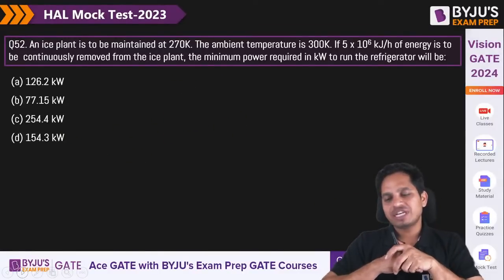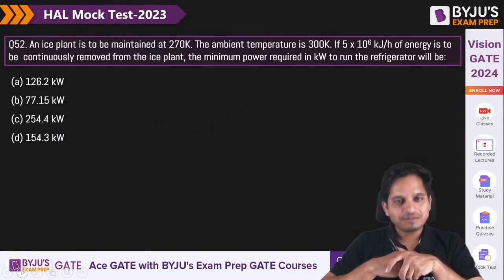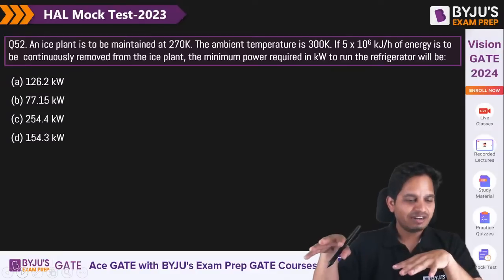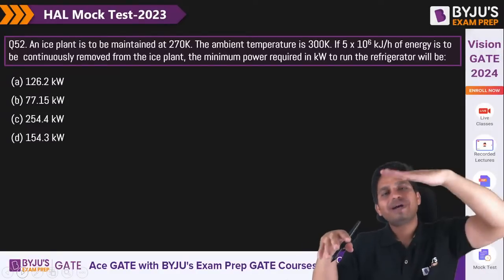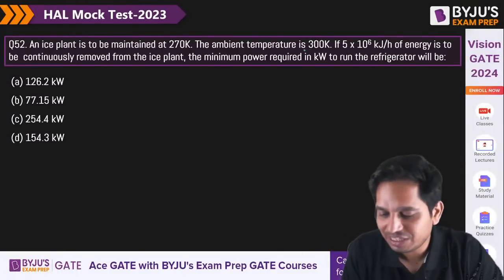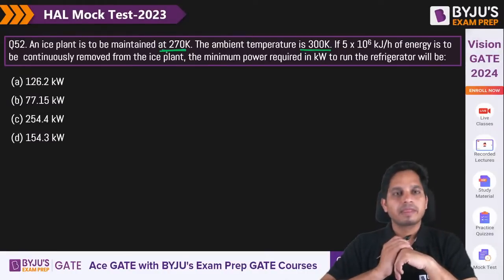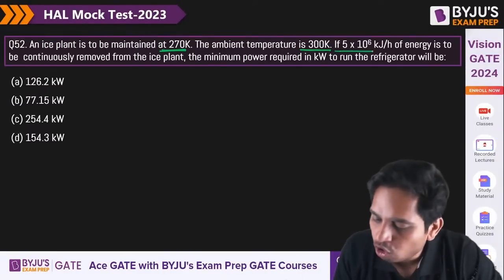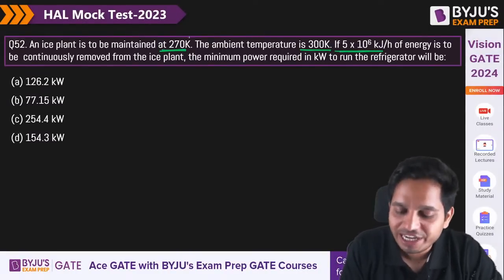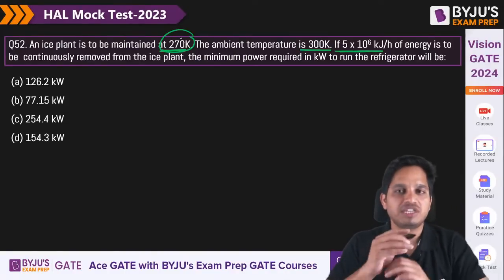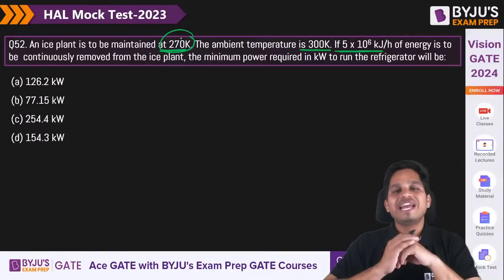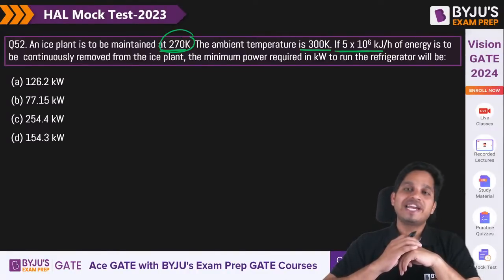Very simple question. We have a refrigerator. The upper temperature, the ambient temperature, is 300 Kelvin. The lower temperature is this, and this is the amount of energy that is continuously rejected to maintain this temperature. I need to tell the minimum power required in kilowatt to run the refrigerator.